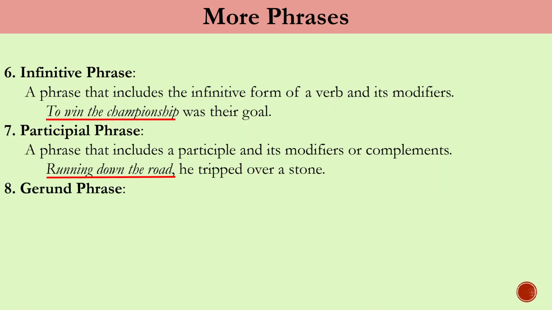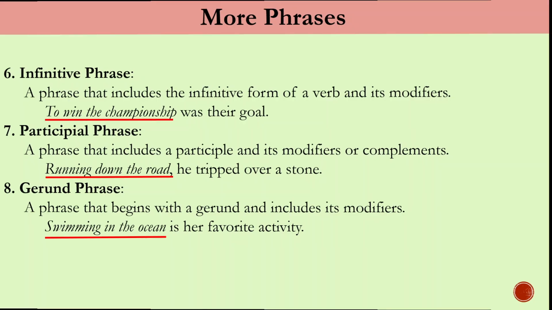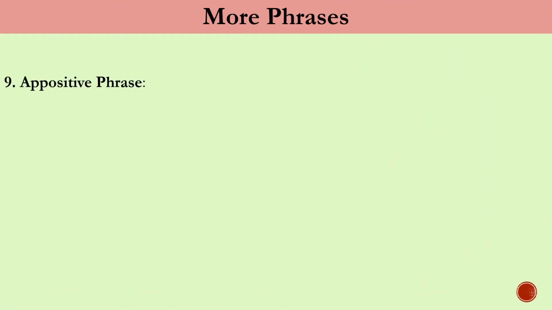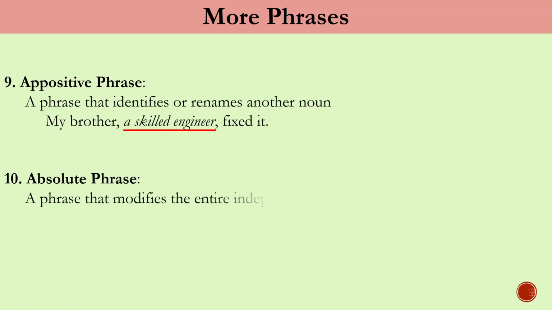Next are gerund phrases, beginning with a gerund. For example, in swimming in the ocean is our favorite activity, the phrase swimming in the ocean begins with the gerund swimming, so it is a gerund phrase. Then we have appositive phrases, which rename or identify another noun in the sentence. For example, in my brother, a skilled engineer, fixed it, the phrase a skilled engineer identifies or renames the noun phrase my brother. So, it is an appositive phrase. And last comes the absolute phrase, a phrase that modifies the entire independent clause or the entire sentence.